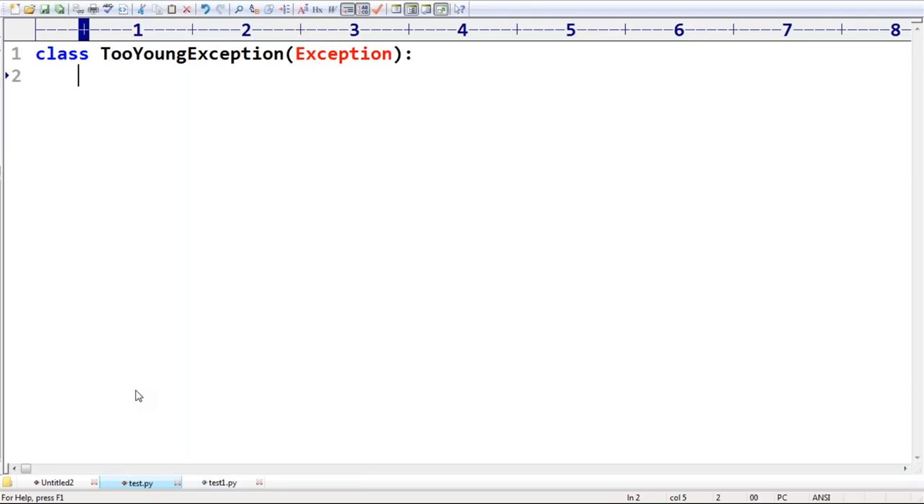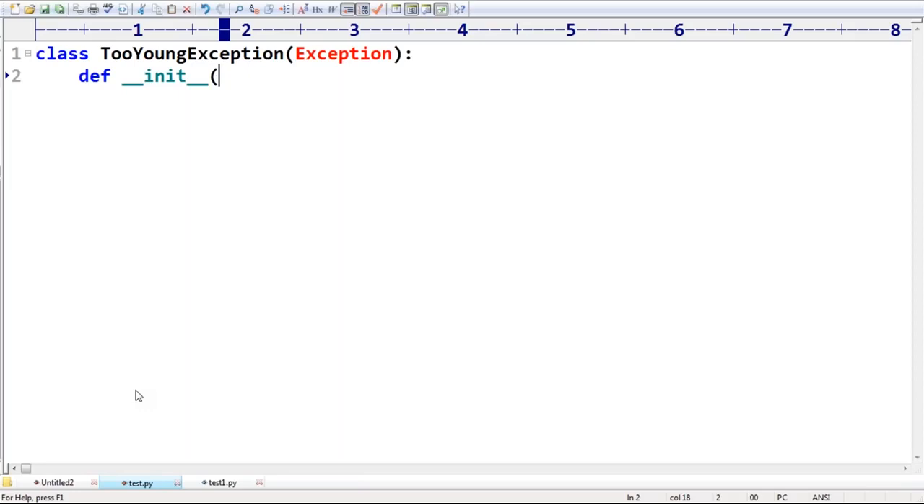Such as: please wait some more time, you will get the best match soon. That type of message I have to provide. That's why def underscore underscore init. What is the meaning of init? Constructor. This part we are going to discuss in the OOPS concept.